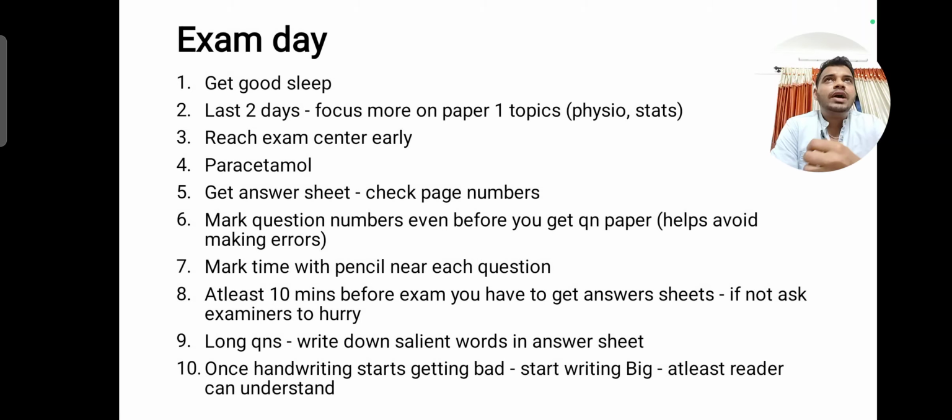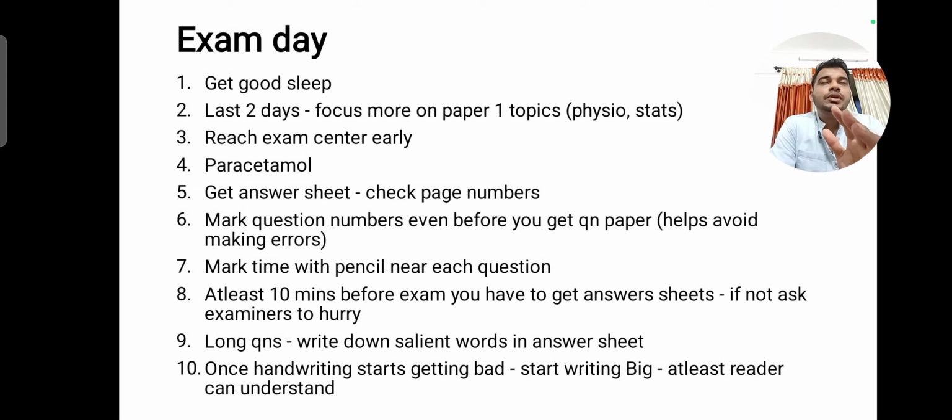And when you get your answer sheets, you should check the page numbers, because sometimes certain page numbers are not present. If you see it later on, then it becomes very difficult. So initially when you get the answer sheet, make sure there are 50 pages and there are no missing pages in between or duplication of pages. And mark question numbers once you get the question paper. When you get the question paper, in the first page write number 1, in the sixth page write number 2, so that you fill the paper in that way and do not write answers in a wrong manner.